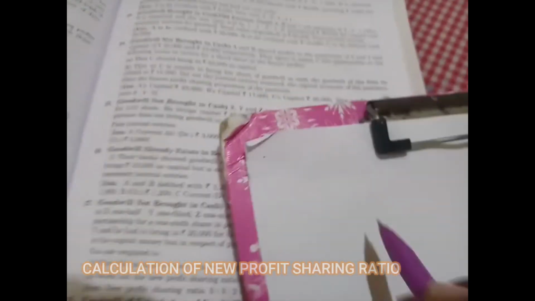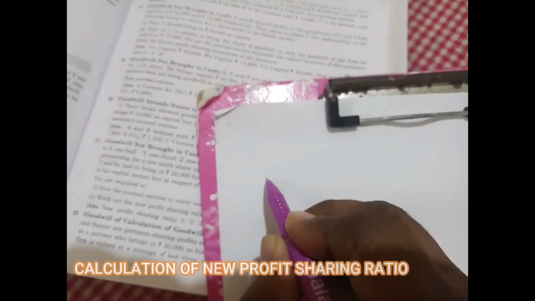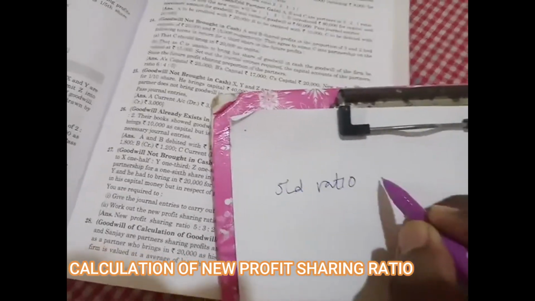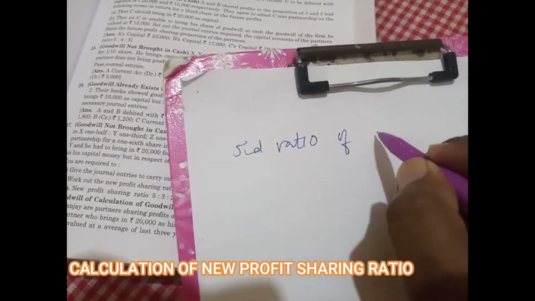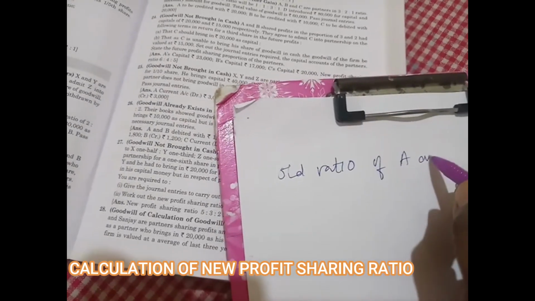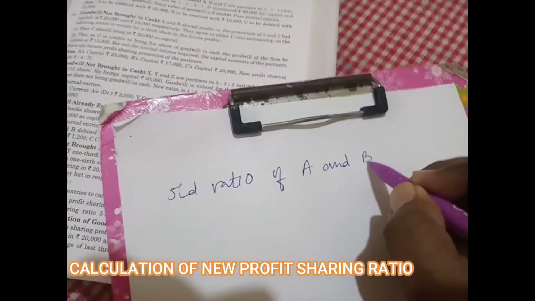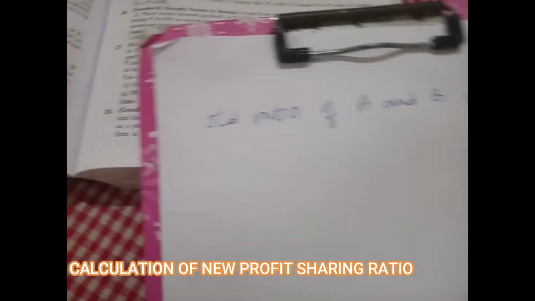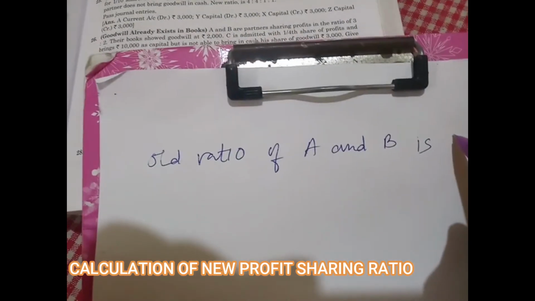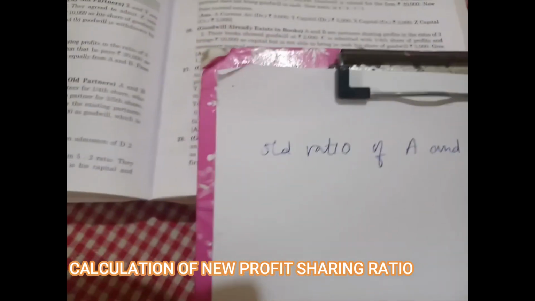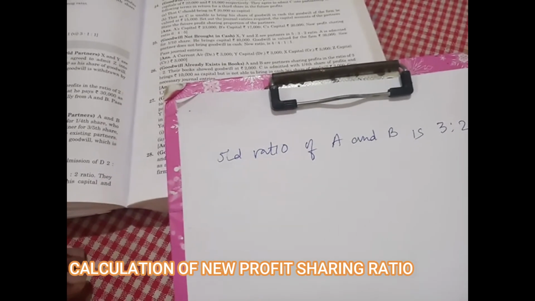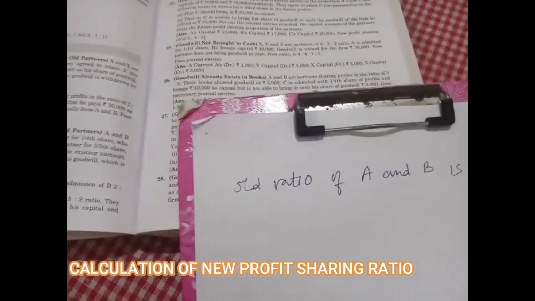So here, since the old ratio of A and B is 3:2, C is admitted for 1/3 share.